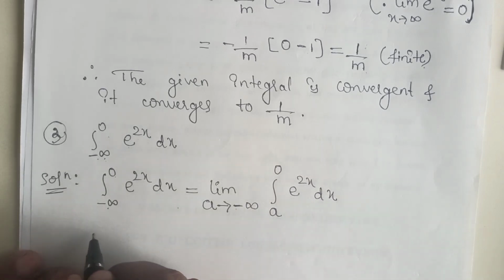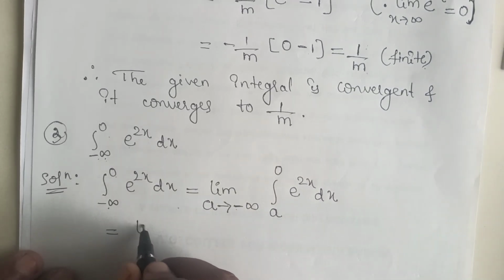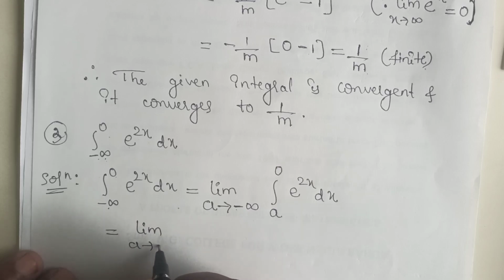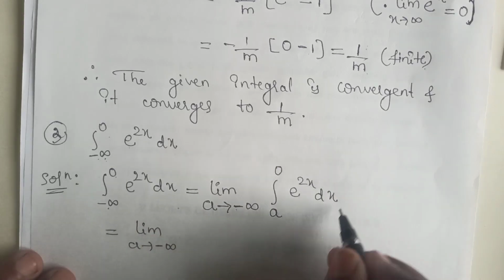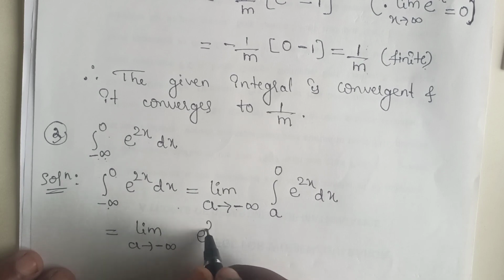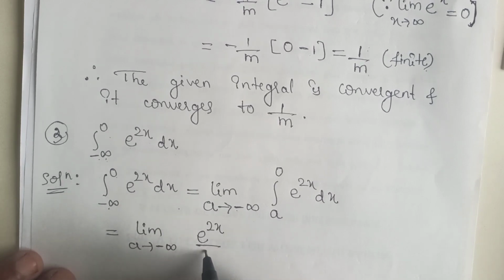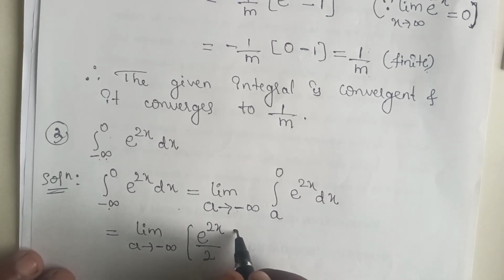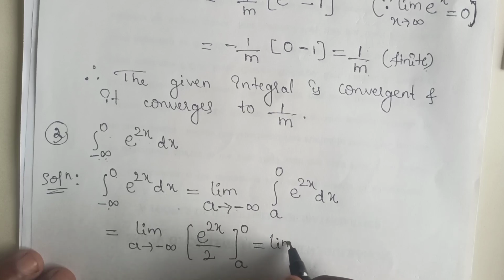Now this can be written as limit a tends to minus infinity. On integrating this one we get e raised to 2x, integration is e raised to 2x divided by 2. Now the limits are a to 0, keep this limit a tends to minus infinity as it is.